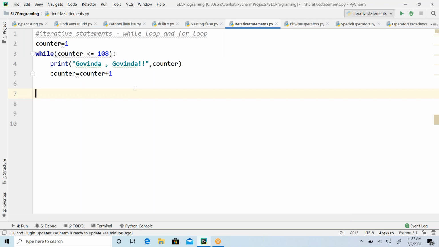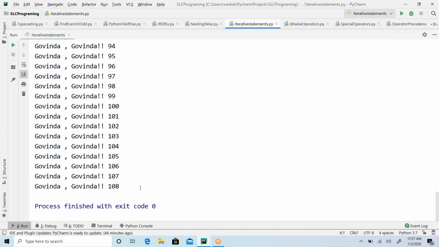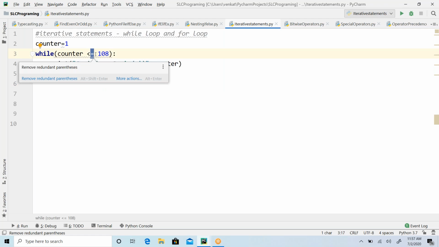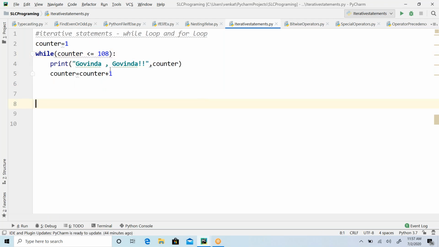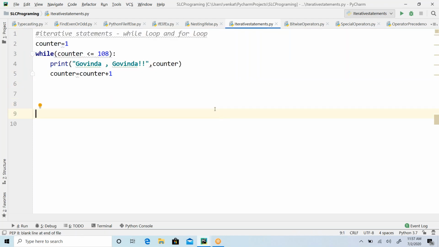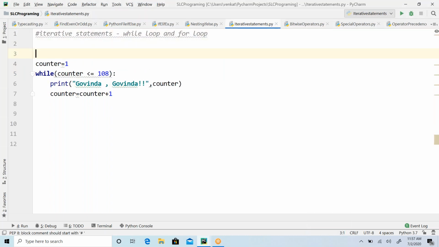Okay, so you have to start from the beginning again. We had to finish 108 also. So what is the logic I changed? I changed the condition to is equal to. Now it started from 1 and goes up to 108. So here this is the initialization, this is the condition, this is the body, and this is the increment or decrement operator. So this is what the while loop is.